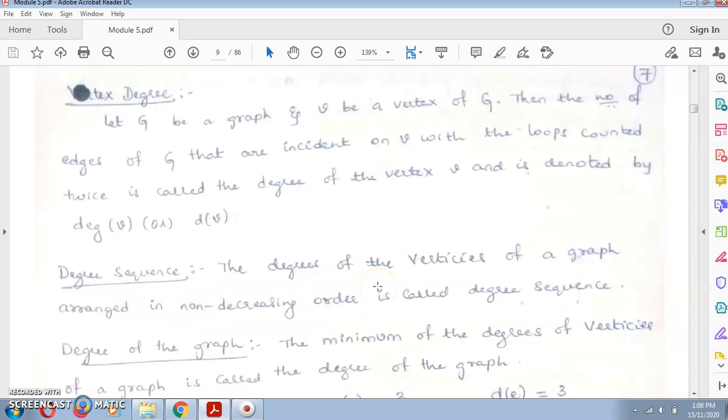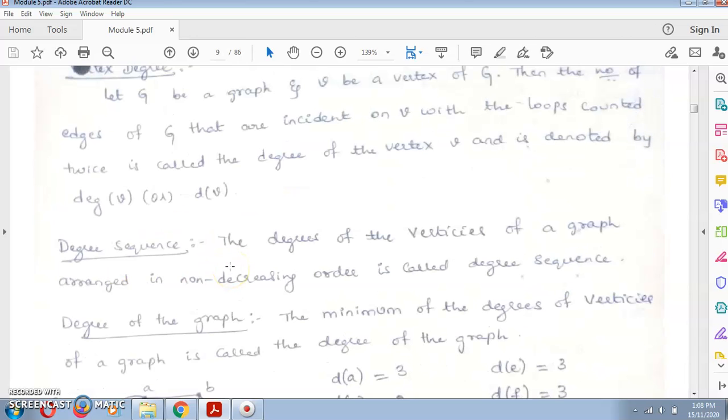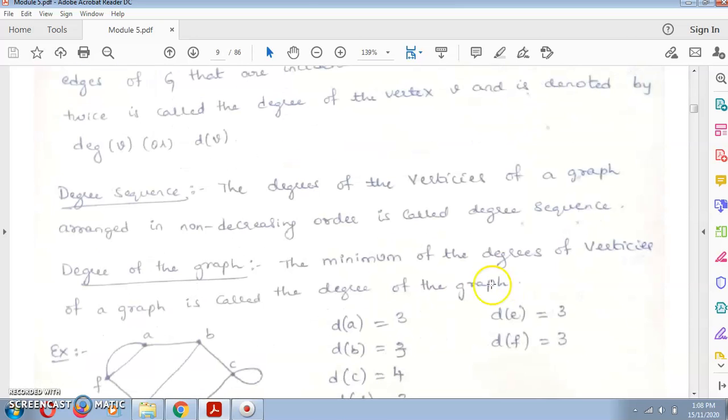So what is this non-decreasing order? Assuming some random vertices, what is the degree of each? For that we call it a degree sequence. By taking an example, one can explain the degree sequence, and non-decreasing order is called a degree sequence.